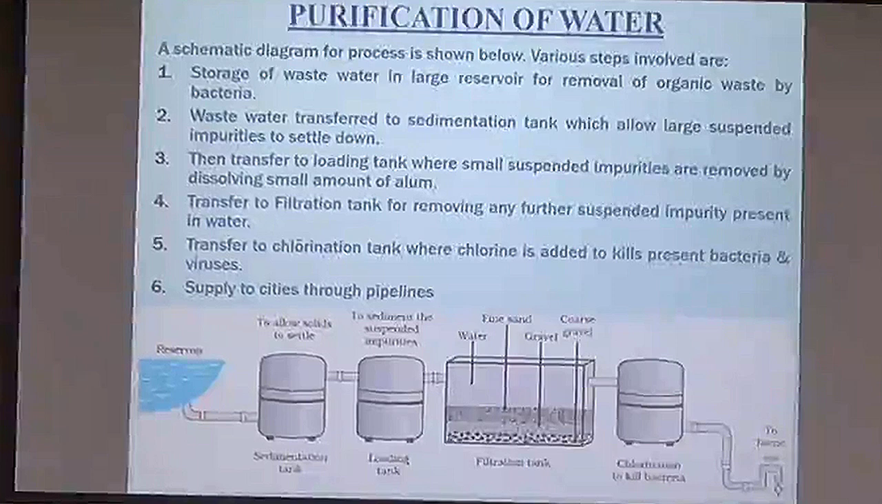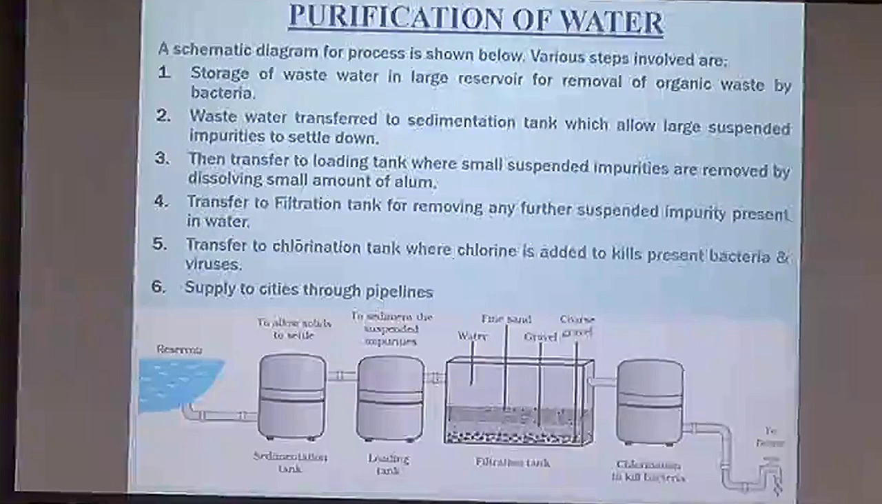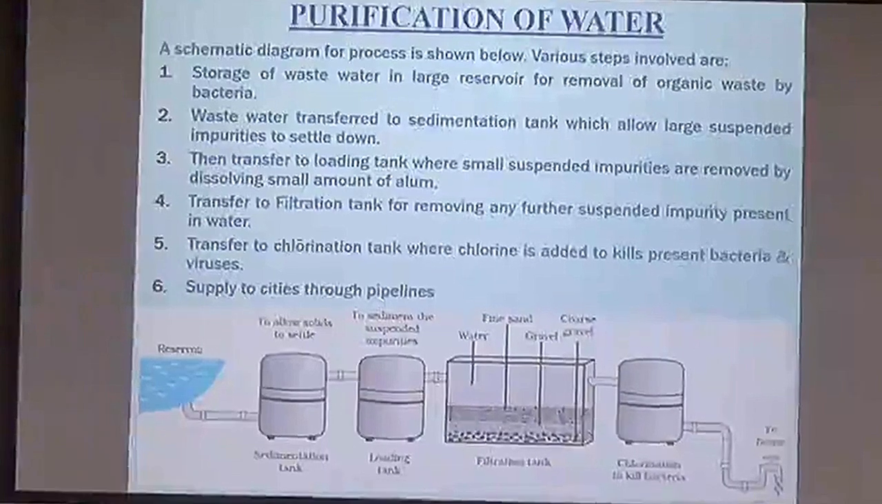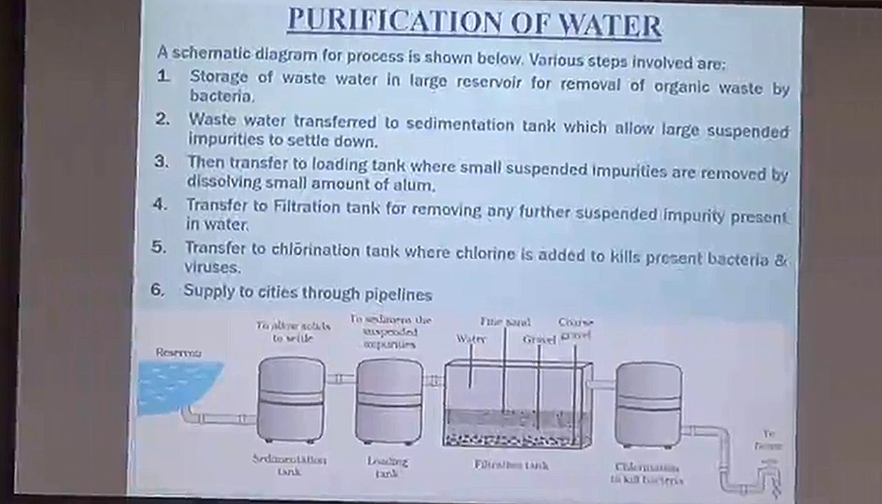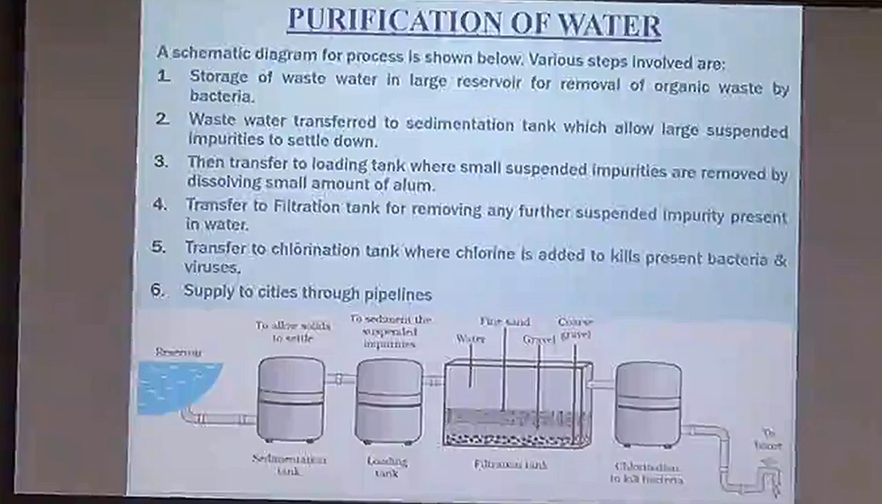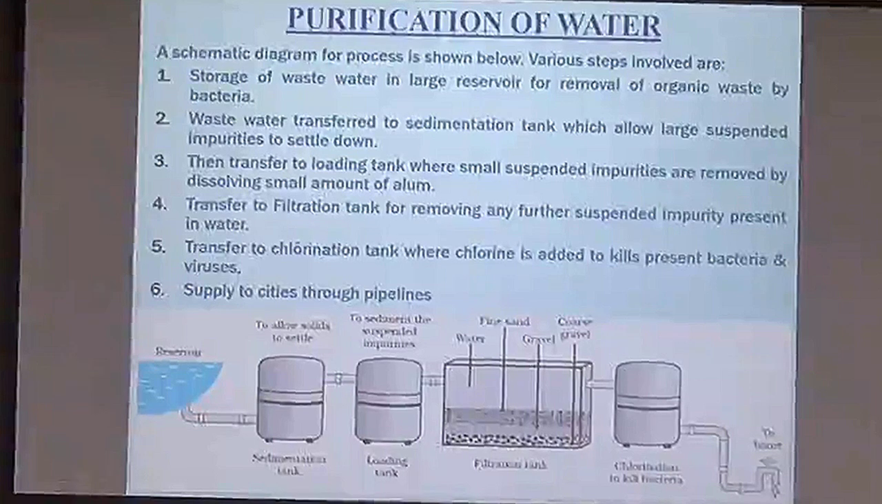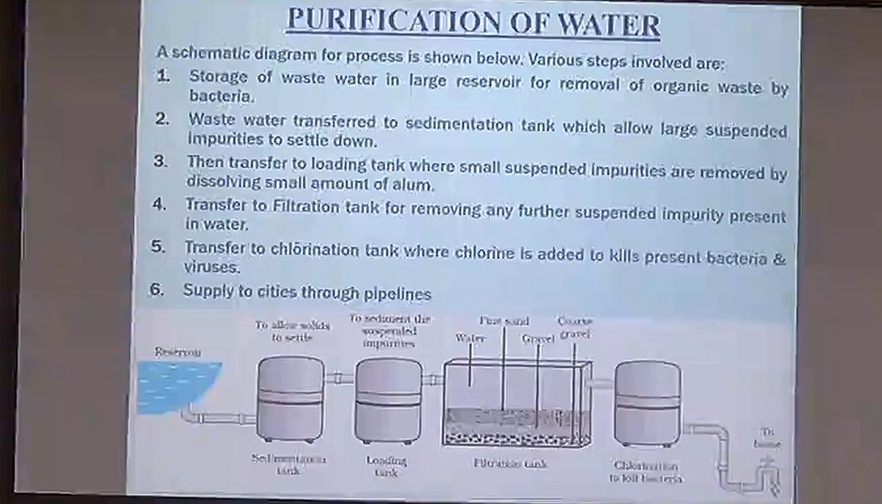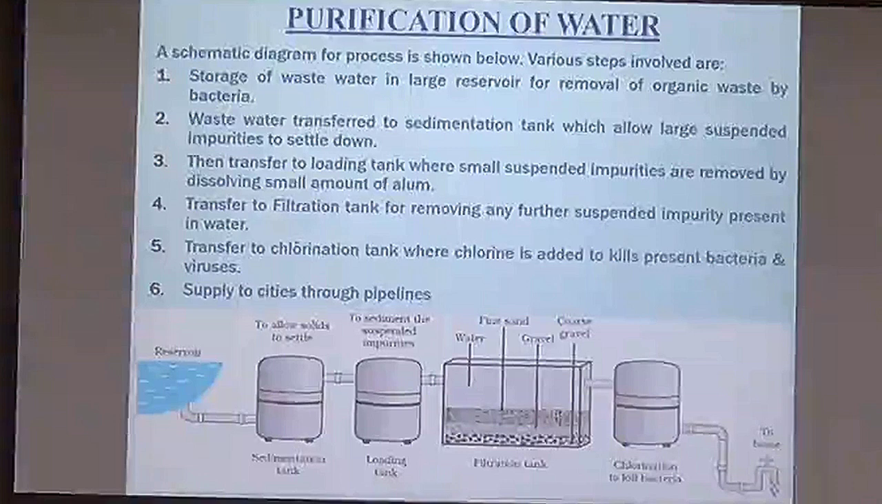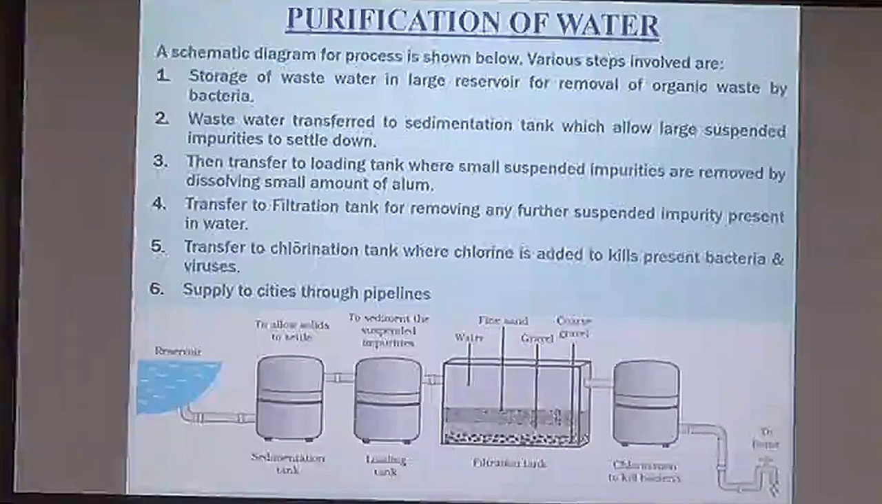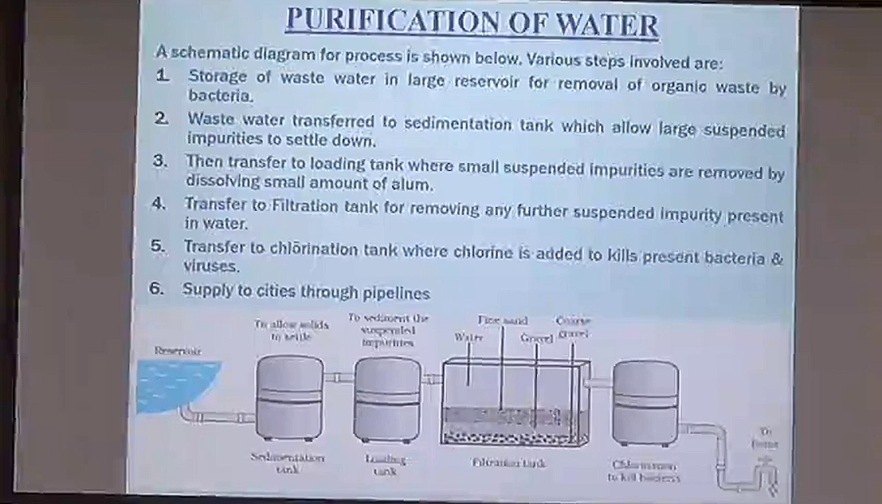First of all, there is water stored in a large reservoir, and it may contain many organic wastes and bacteria. So what we are doing is that we are transferring the water in the reservoir to a sedimentation tank which allows large suspended impurities to settle down. Then we transfer this water to the second compartment, that is the loading tank, where small suspended impurities are removed by adding small amounts of alum. Alum is a mixed salt, which removes the impurities.